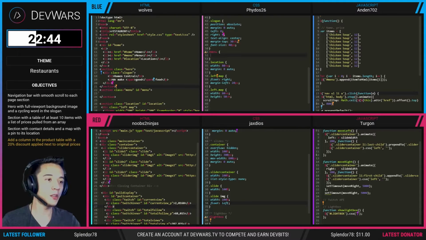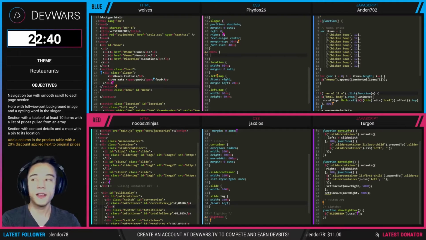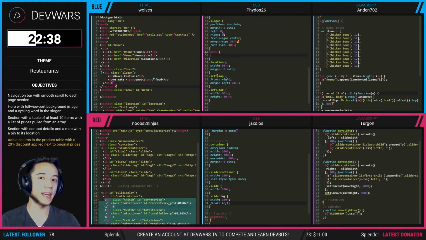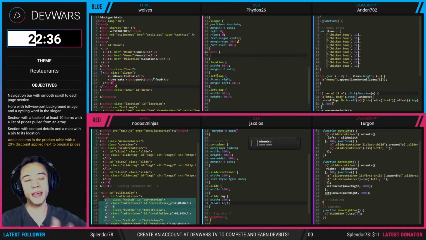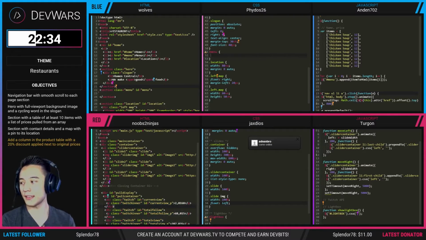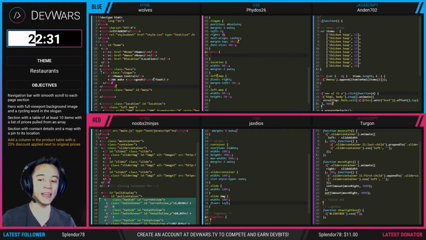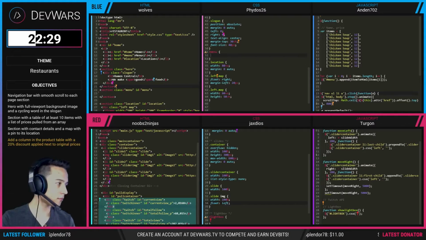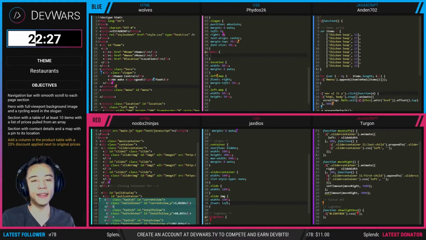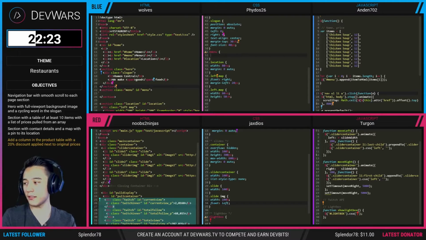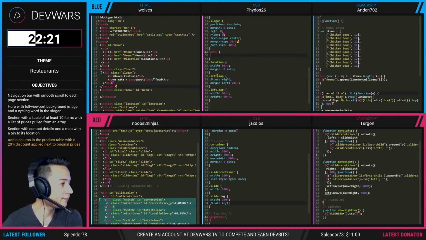All they have to do, I mean, a carousel is not really an objective. However, a rotating slogan is, so they can still tie that in with the second objective by simply adding text to each slide, and that'll count as a slogan, and that'll also count towards the second objective, and they'll get the point for that.